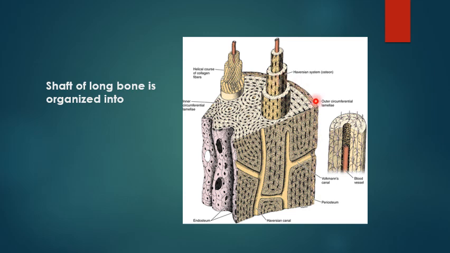The outer cover is the periosteum and the inner aspect is the endosteum, and these are cylindrical structures which are the Haversian systems. Dear student, look here, this is the Haversian system formed by a central canal known as the Haversian canal, and concentric bone lamellae between which is the osteocyte present inside a lacuna.